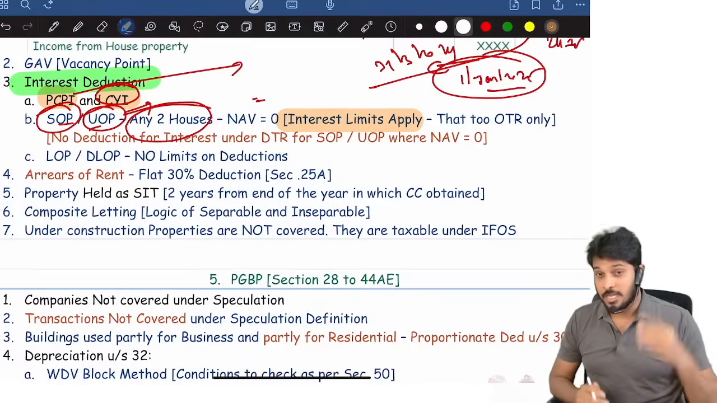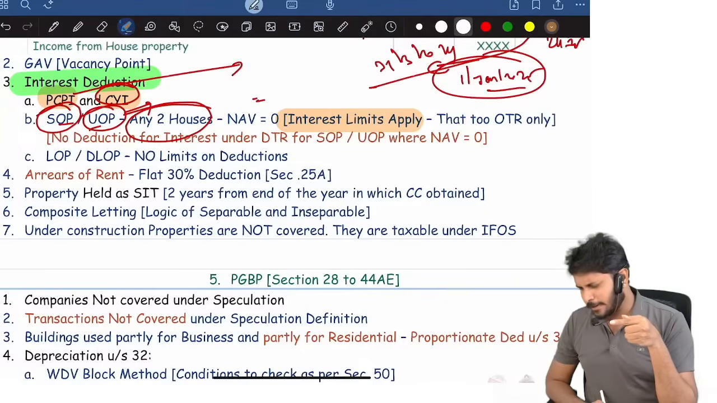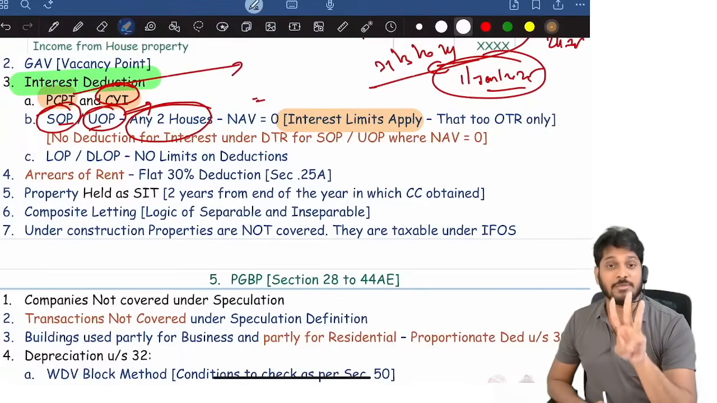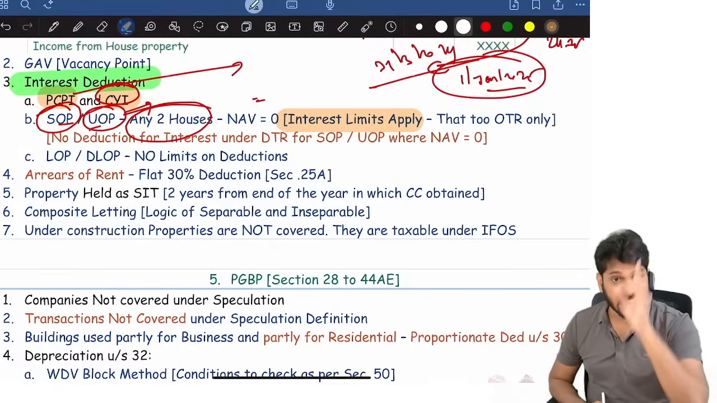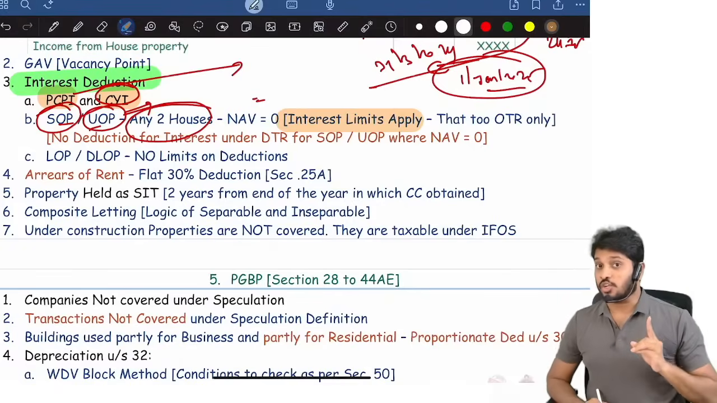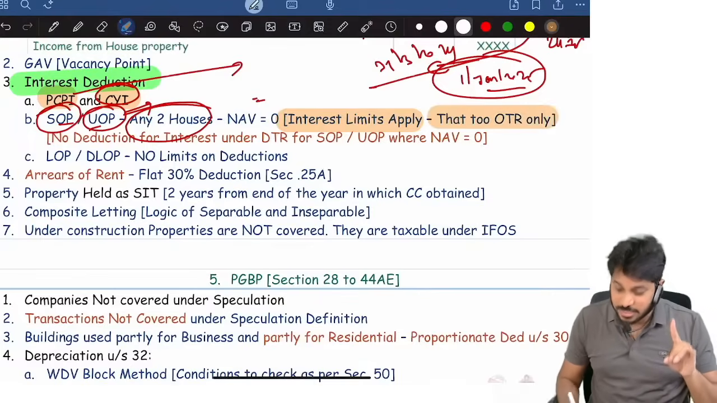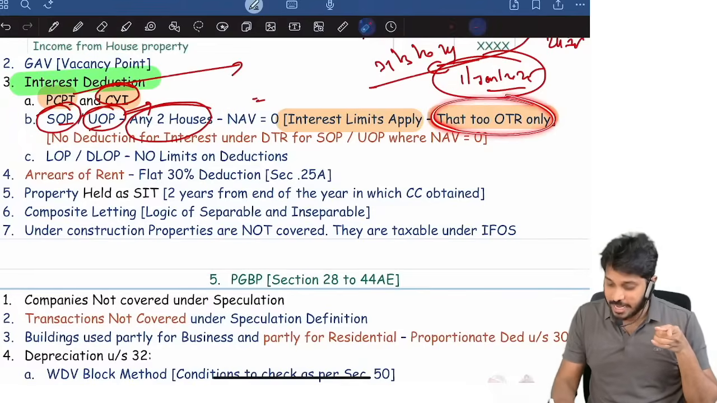Now, for 2 lakhs, 3 conditions are there. Loan must be borrowed on or after 1999. Construction or purchase must be completed within 5 years from the end of the year in which loan was borrowed, and loan must be borrowed for purchase or construction purpose, not for any other purpose. If the loan is borrowed for some other purpose, then the limit will be 30,000 only. Remember, the 2 lakhs and 30,000 limits will be applicable only when NAV is equal to 0. That too, you will get interest deduction only under the optional tax regime.